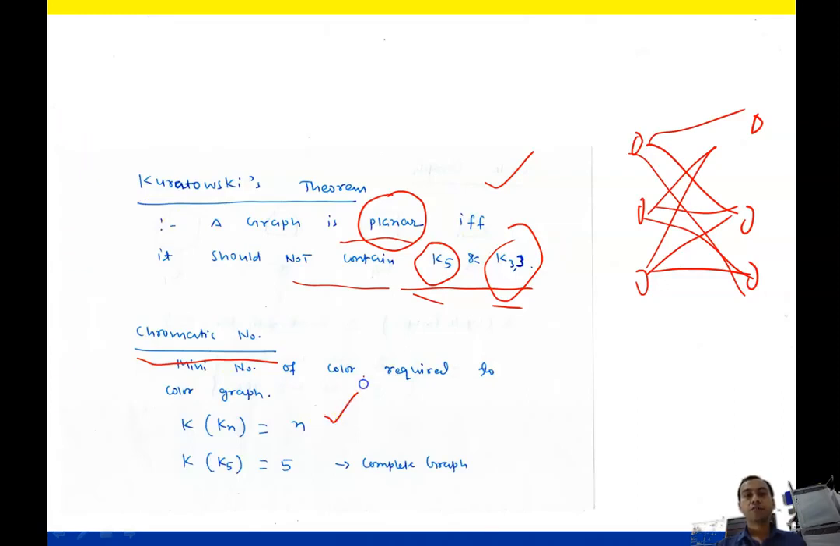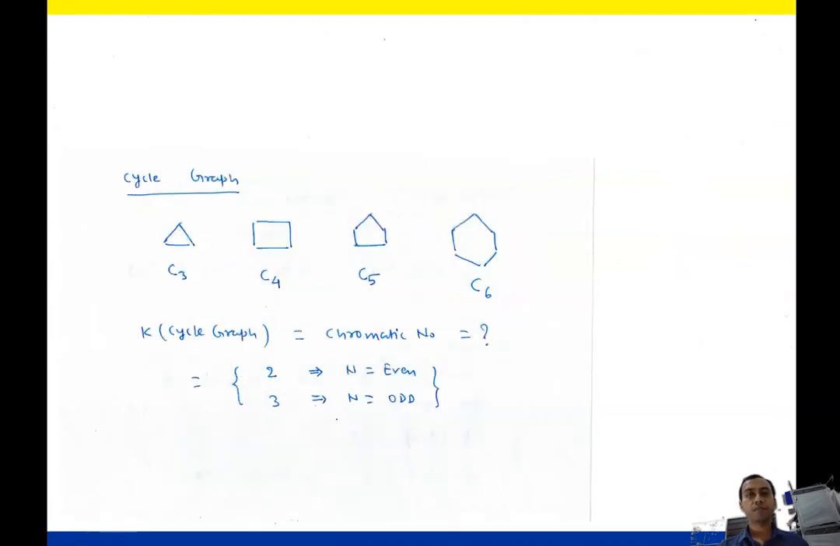So for a complete graph, chromatic number will be n. So for K5, chromatic number will be 5. For K3, chromatic number will be 3.